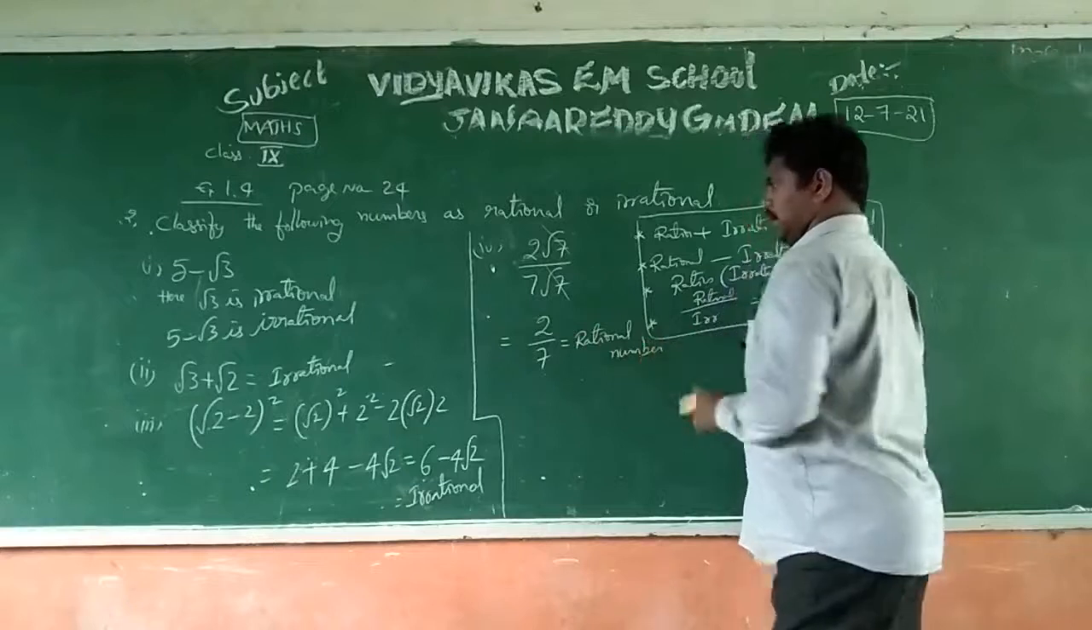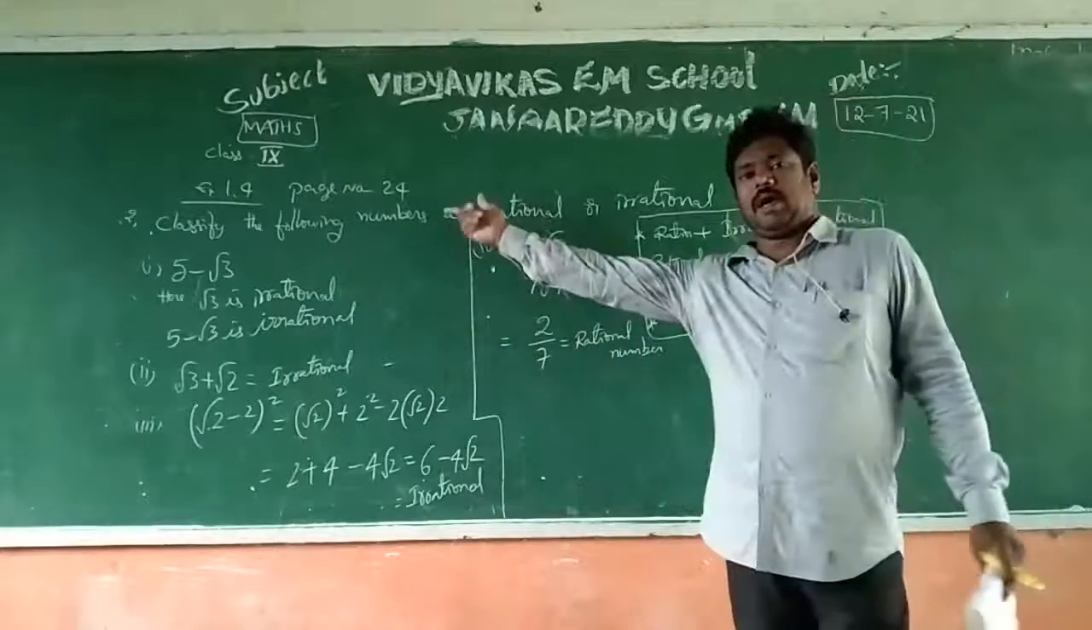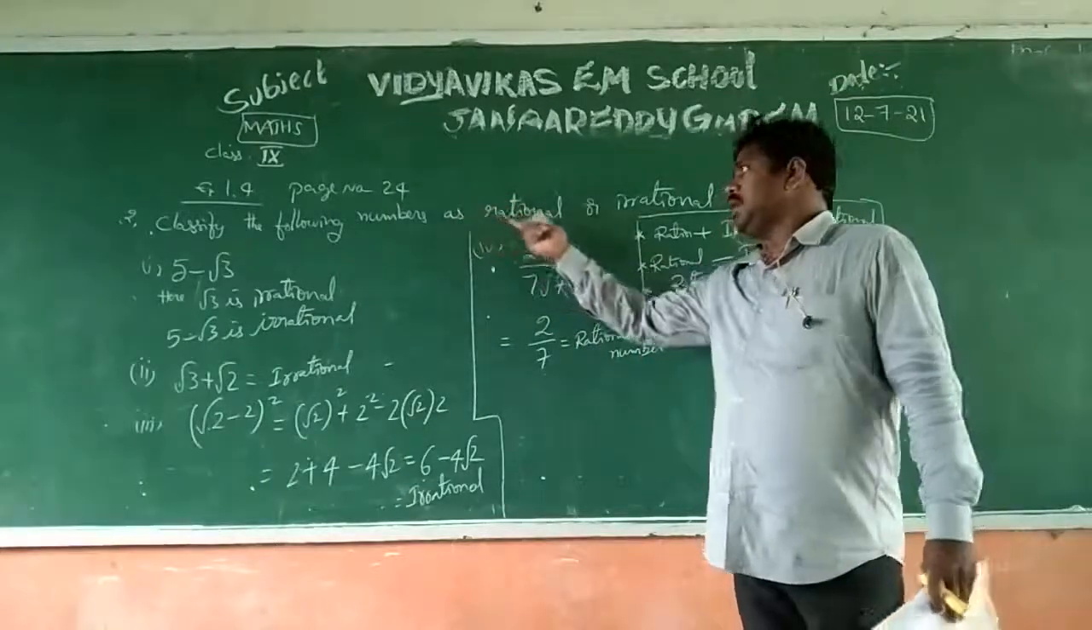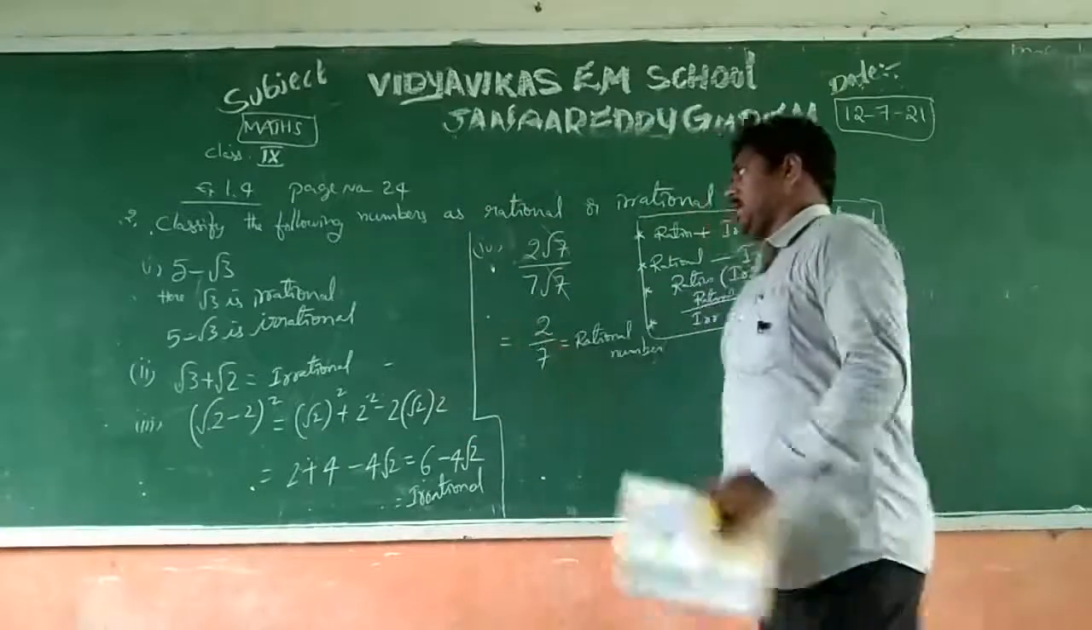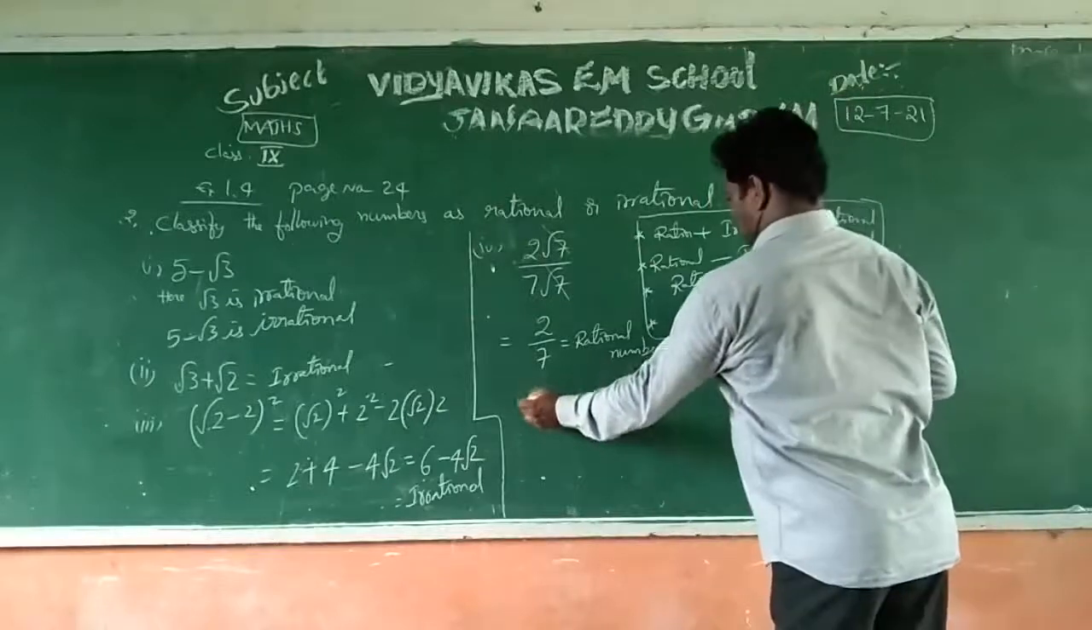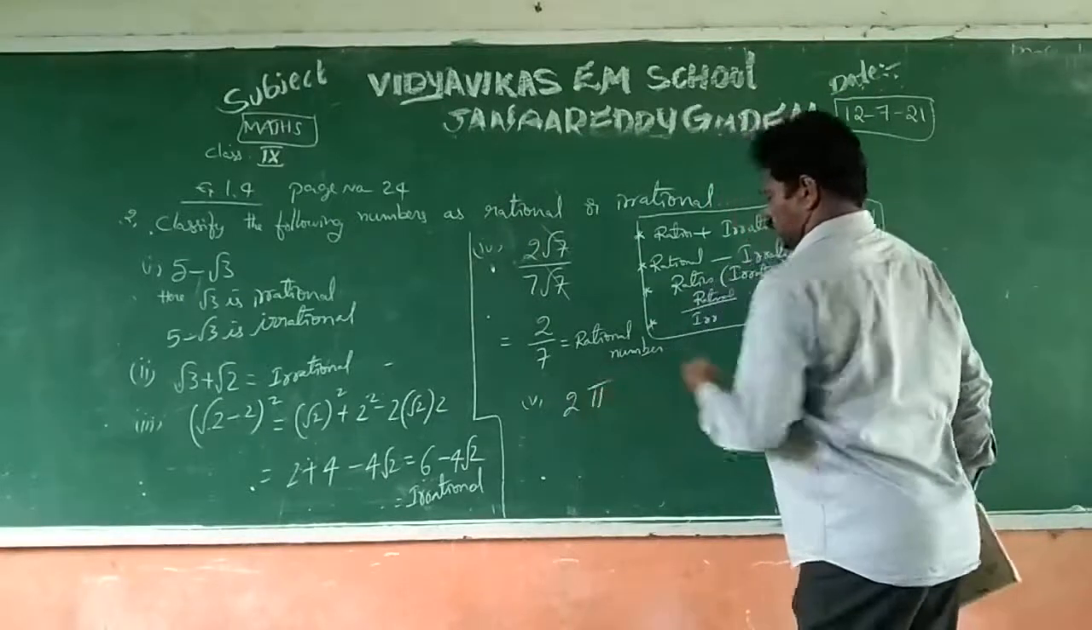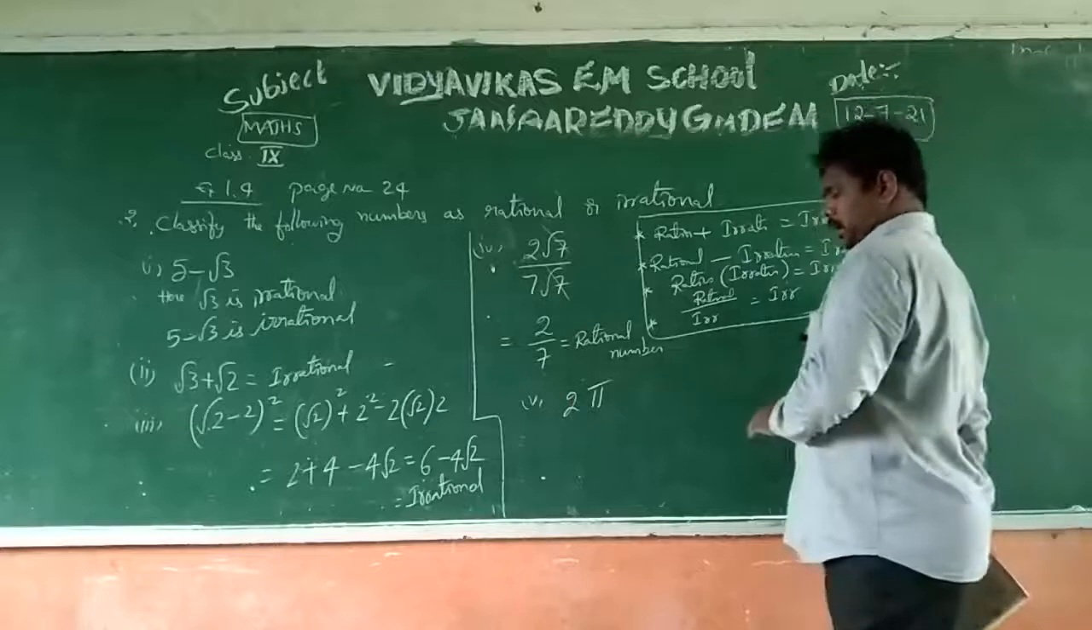You want to see that clearly. What is our question? Classify the following numbers as rational or irrational. These two are irrational and this is a rational number. And next, 5 into pi. This is a very important and nice question.